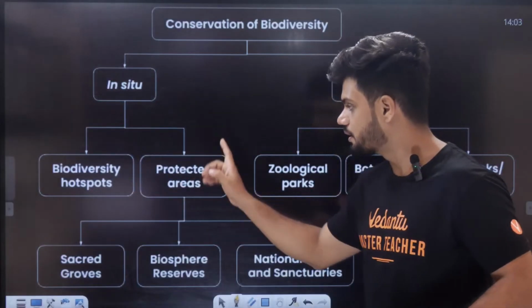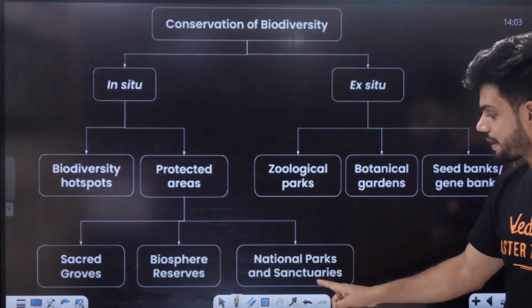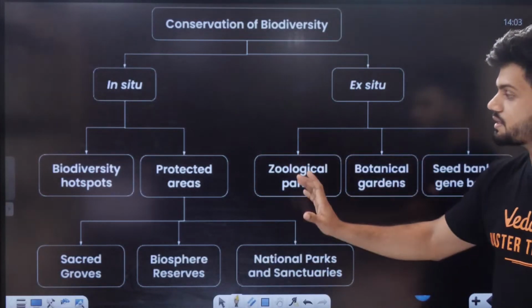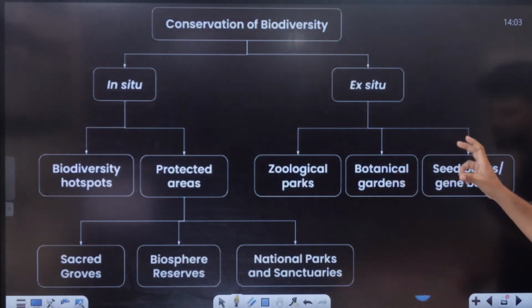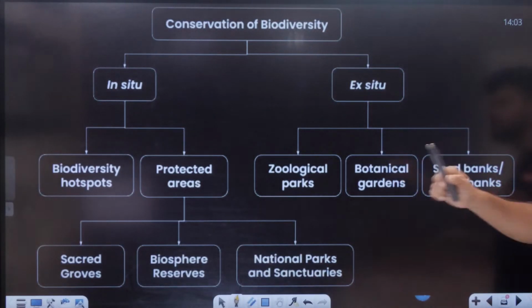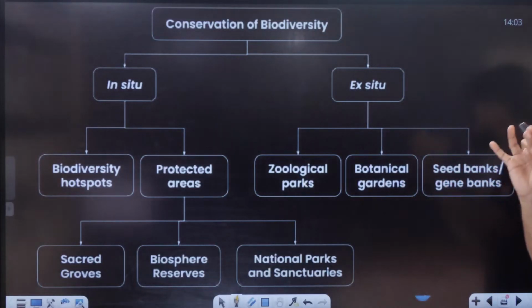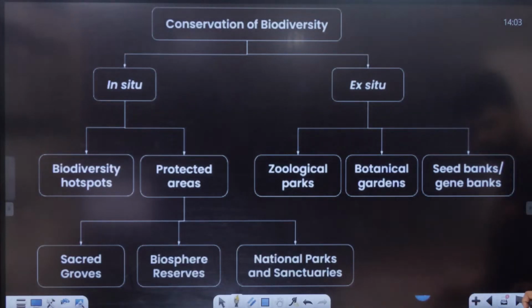Biodiversity hotspots, protected areas, sacred groves, biosphere reserves, national parks and sanctuaries. In situ and ex situ. Ex situ, we have zoological parks, botanical gardens, seed banks or gene banks, micropropagation, and so on. Learn this, you will get sure marks in this. For sure.